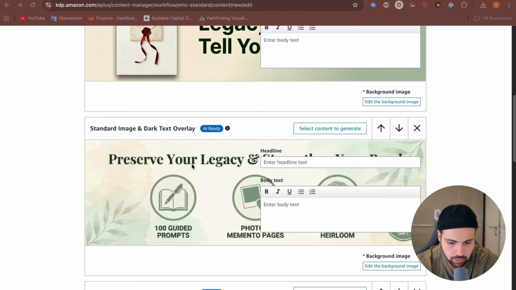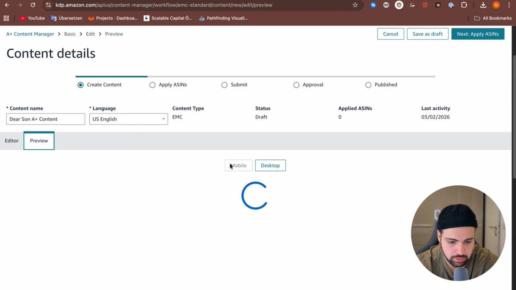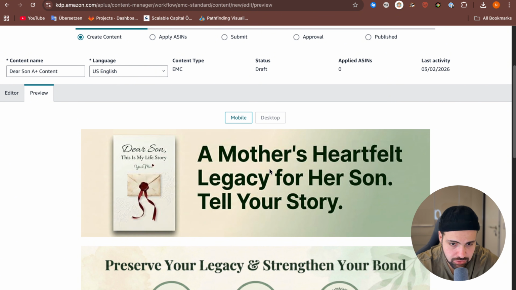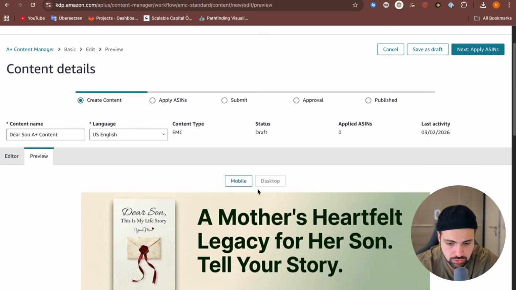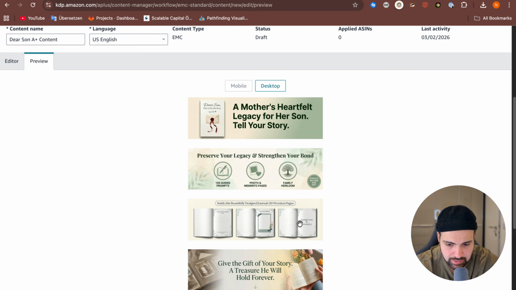Nice, I have added all the images now. And before you submit, click first on preview, go to the desktop version, make sure everything is crisp, aligned and professional, then switch to the mobile version. This is critical because over 60% of Amazon shoppers browse on their phones. If your text is too small on mobile, go back to Canva and increase the font size. And in my case, it's readable.